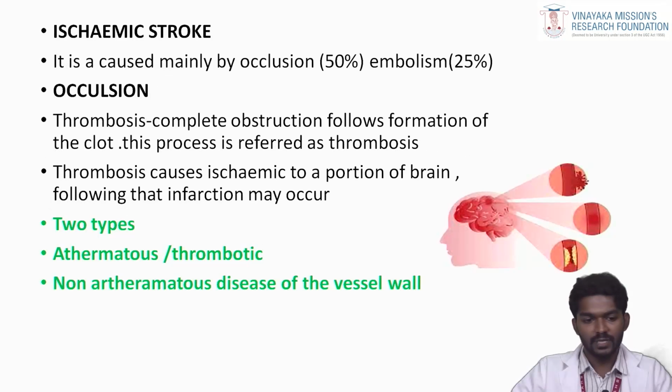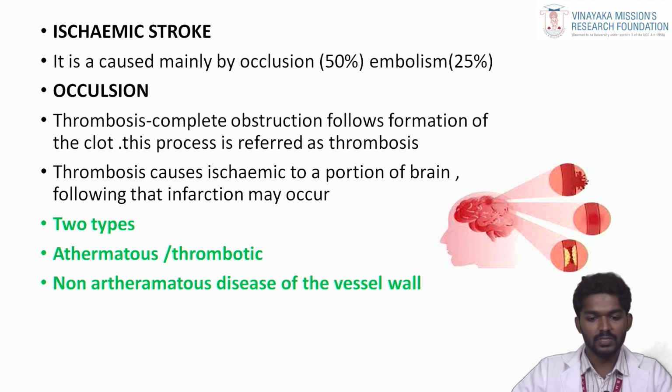There are two types of CVA. First of all, we are going to see the ischemic stroke. What is meant by ischemic stroke? It is caused mainly by two variants. One is occlusion, the second one is embolism. Occlusion causes 50% of cases, embolism causes 25% of cases. First of all, we are going to see occlusion.